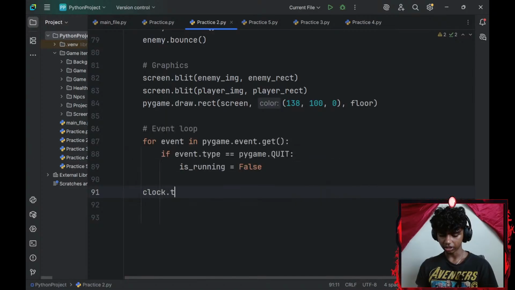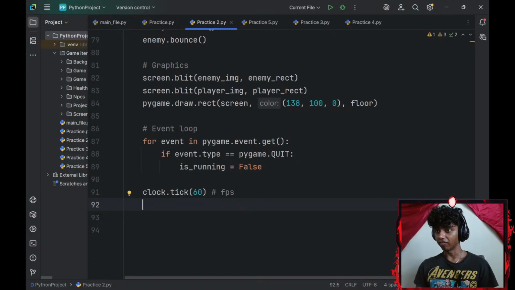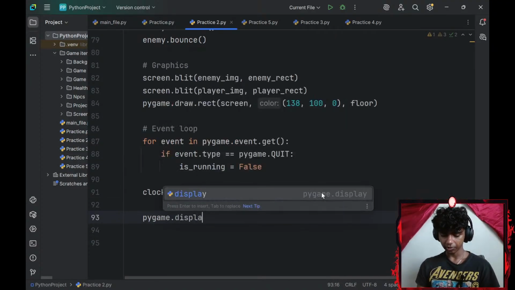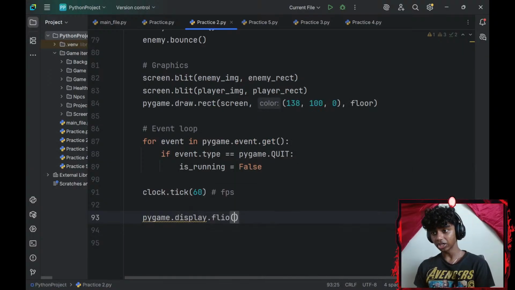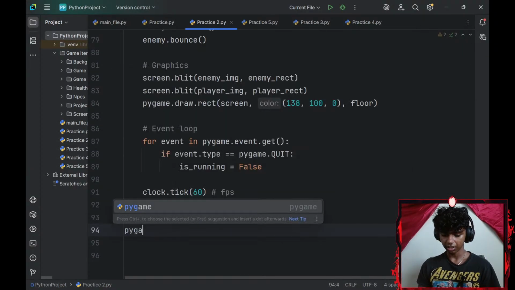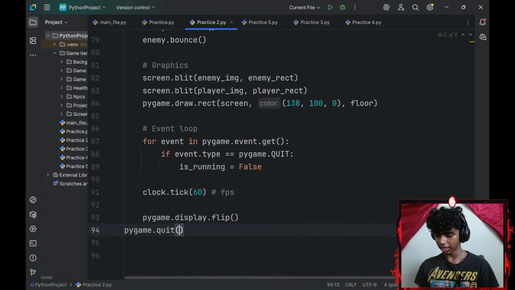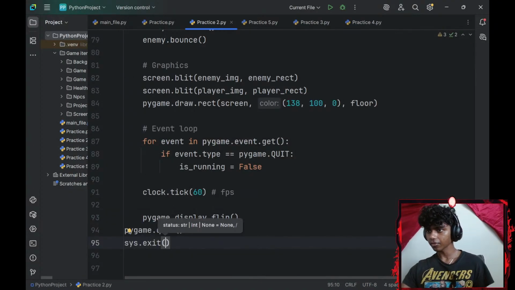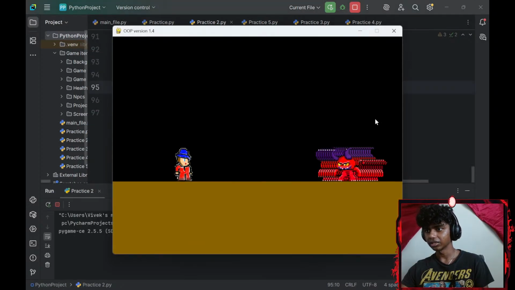So I'll go with clock.tick 60. Maybe add a comment that specifies that this is my FPS. And then let me go ahead and add a pygame.display.flip. Pygame.display.update works the same as flip, it updates our display. And then a pygame.quit and a sys.exit. Okay, now if I were to run the command, there we go.